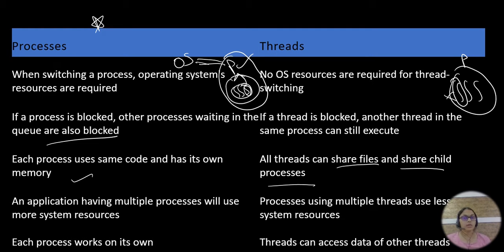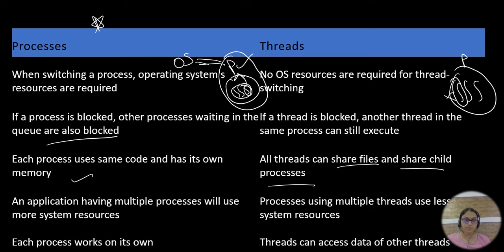So coming to the thread, processes using multiple threads use fewer system resources. Why is it using fewer system resources? Because the single process is using only one resource, right? So that resource is shared by all the threads. Whenever one resource is shared by all threads, obviously resource utilization is less. But whereas in the process concept, different processes are using different resources, so obviously resource utilization is more.